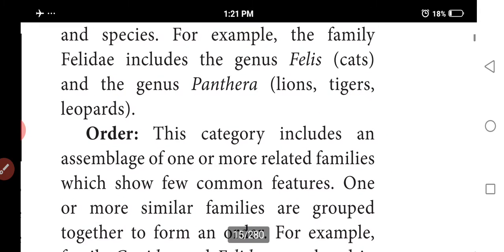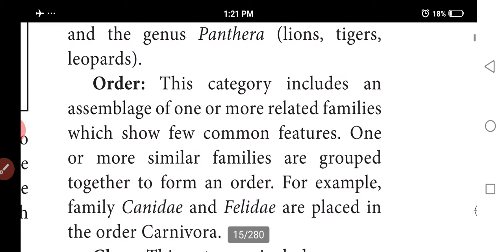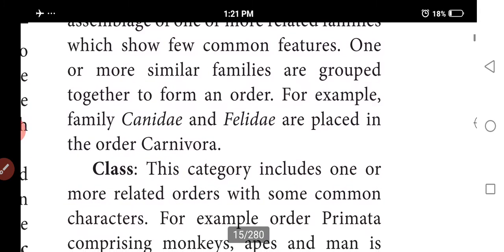Next one is order. So order means an assemblage of one or more related families. One or more related families come under this order. So some common features are here. Okay, so that is an order. To form an order, for example, family Canidae is placed under Carnivora.